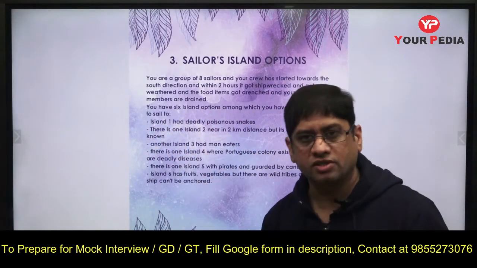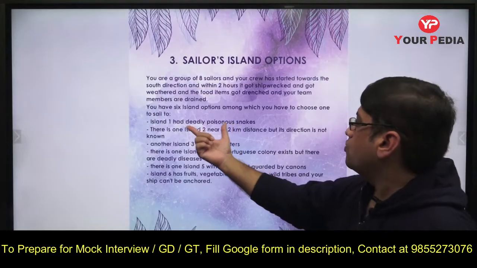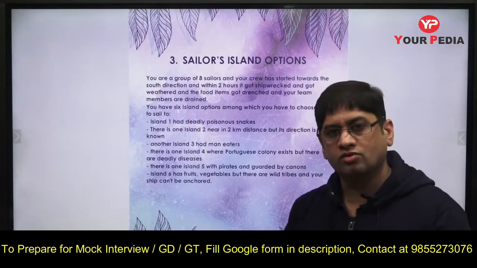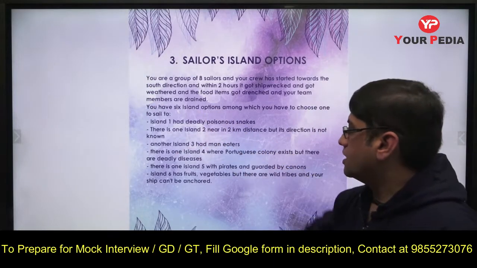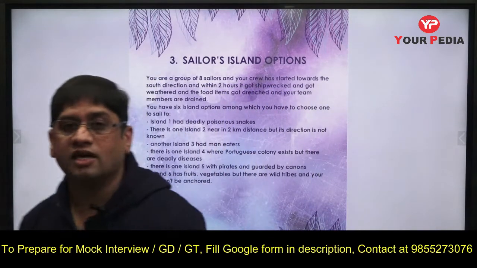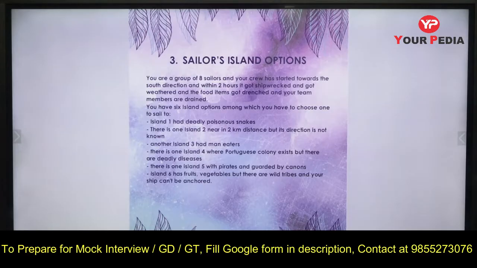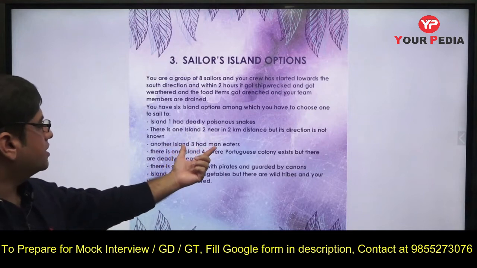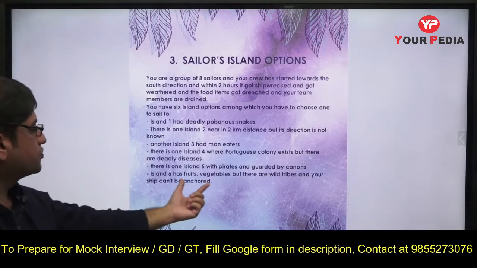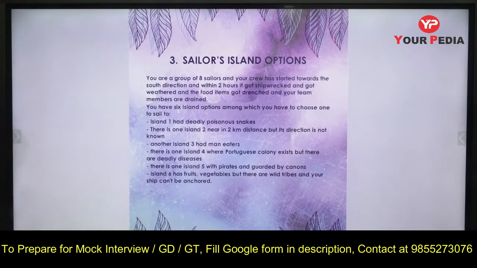Now you have 6 island options where you can go. Island 1 has deadly poisonous snakes. Now you have to decide which island you want to go to. That is a problem. There is another island approximately 2 km away, but you don't know which side that is, and remember that your ship is not in a position to sail more. That is a problem. The third island has man-eaters. The fourth island has a Portuguese colony, but there is a deadly disease. One island has pirates guarded with cannons, and island 6 has fruit and vegetables, but there are wild tribes and your ship cannot be anchored.